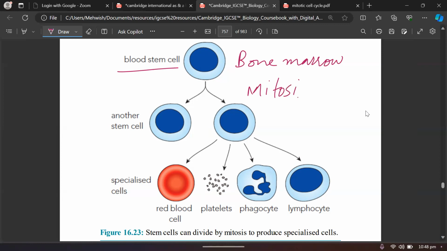Mitosis is a kind of cell division in which the cells, when they divide, divide into two, number one, and they always produce genetically identical cells, right? With the same number of chromosomes.